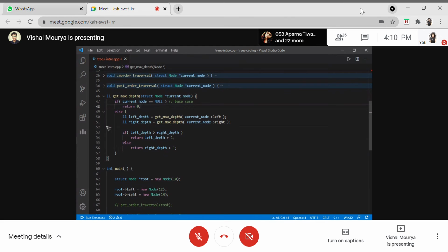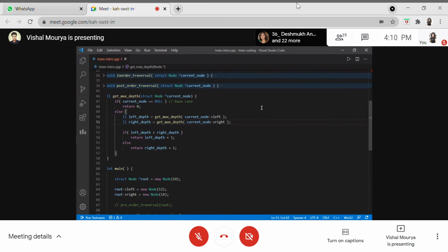Then for a tree, we'll be calculating the left depth, which will be calling this function itself again, with the reference of the left subtree. Again, it will be checking if it is not null, then getting the left depth of that particular get depth function, passing the reference to the left tree. Whenever this recursive call returns here, it will be executing this particular statement, and performing recursive calls on the right tree, or we will be getting the right depth. And whenever we are done with these recursive calls, we return.